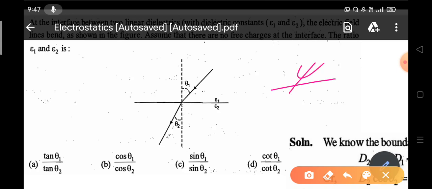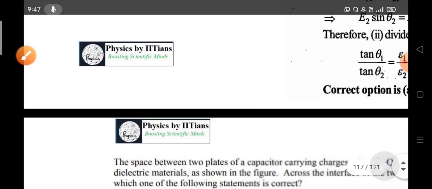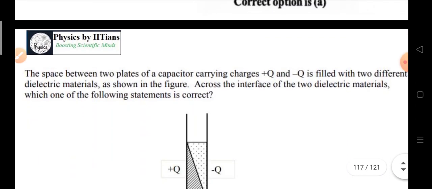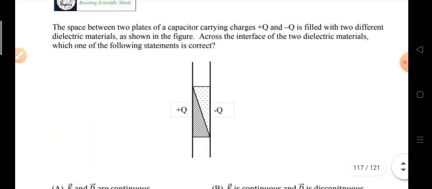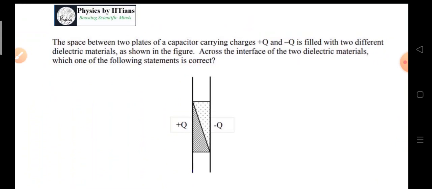Don't mug up, understand it. Suppose this is the boundary and the electric field is coming in; the parallel component is this one. What will be the perpendicular component? The component perpendicular to the boundary is the normal component. You just take those components that are parallel to the boundary as tangential, and those perpendicular to the boundary as normal. I think you understand. I also have discussed it broadly in the video, so please watch that video. And this is a homework for you. If you understand, you can surely do this. The question has already come in the GATE examination.